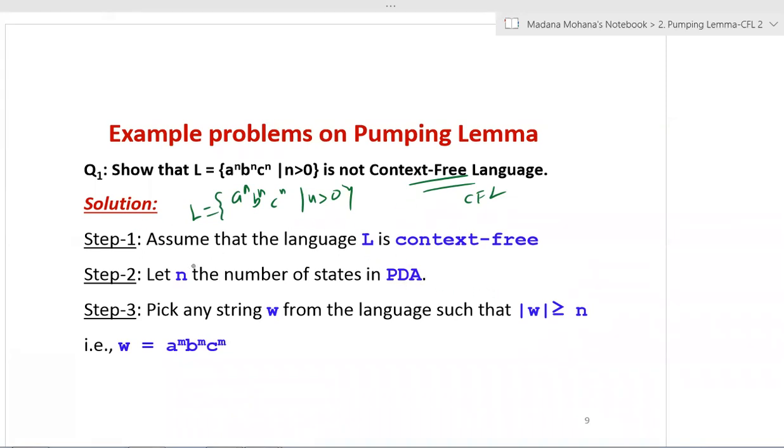So now, as usual, the application: what are the steps we mentioned? The same steps you can use. Step 1, assume that the given language is context free. Second step, let us take n, the number of states in the PDA. Then pick any string W from the language such that |W| is greater than or equal to n. That is, let us take any string from L. Here we assumed a^m b^m c^m, but the original is with power n. We have taken some other power, but the same power for all a, b, c. So the nature of this language is a number of a's followed by the same number of b's followed by the same number of c's.